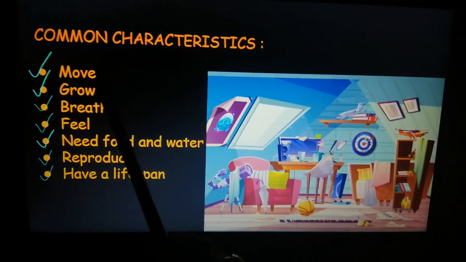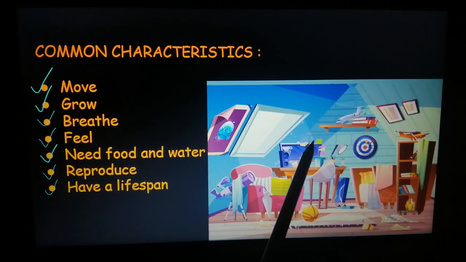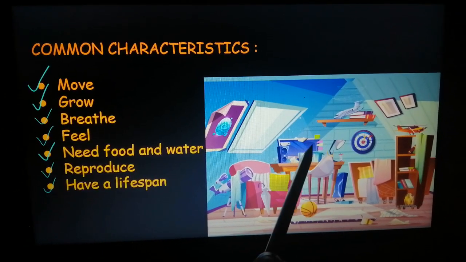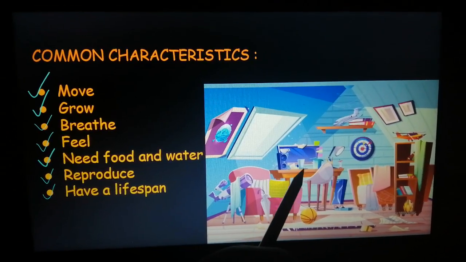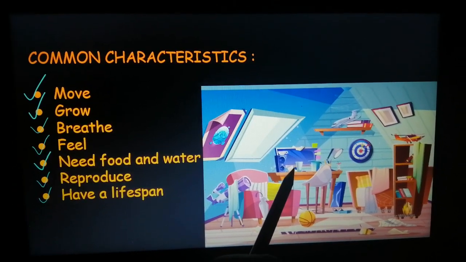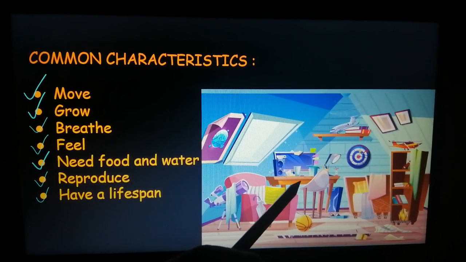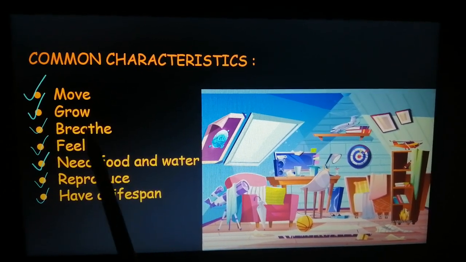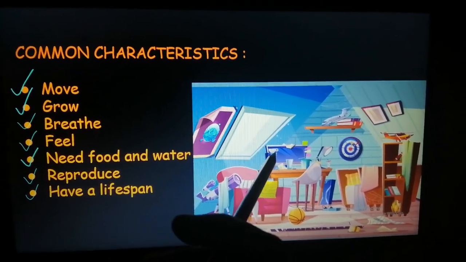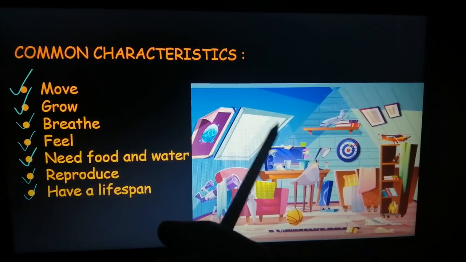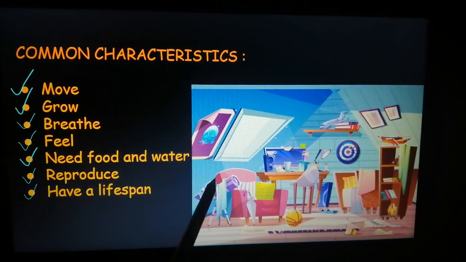Living things can move, whereas non-living things cannot move until and unless you apply force or push or pull them. Living things can grow, whereas non-living things cannot grow. Have you seen your toys growing in size? No, right? Living things can breathe, whereas non-living things do not breathe. Living things feel, non-living things do not feel. When you hit a table or the wall, does the wall or the table feel pain? No, right? But you will. Why? Because you are a living thing.